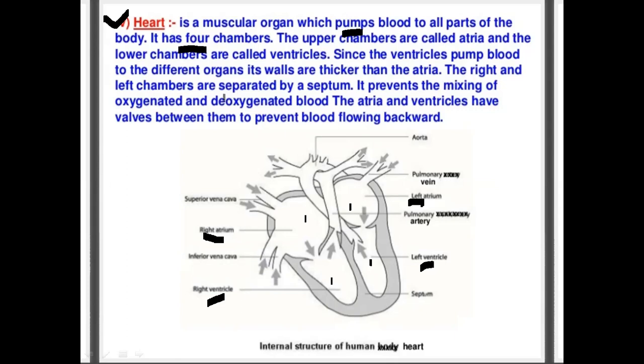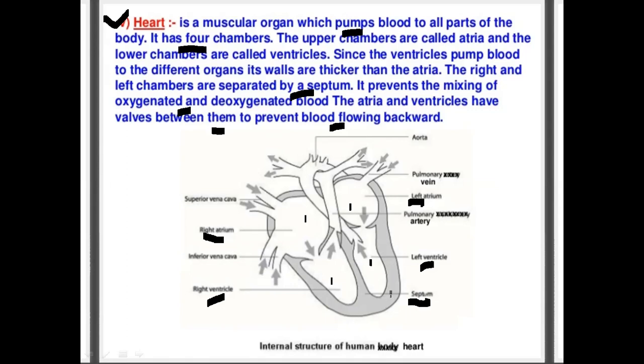Then the right and the left chambers are separated by a septum. This is called the septum. Due to that septum, the heart is divided into four parts. It prevents the mixing of oxygenated and deoxygenated blood. The atria and ventricles have valves between them to prevent blood from flowing backwards. So this is the first structure of the heart.